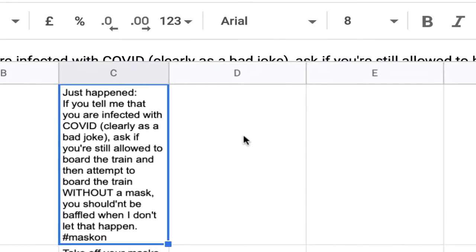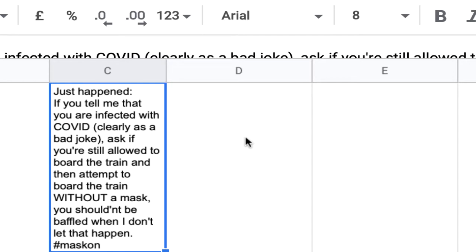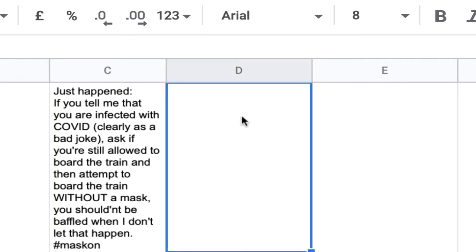Let's look at this tweet. This one seems particularly interesting in that it seems to be reporting on some kind of incident, something that just happened. So there's a kind of anecdote in here. And I might code this as something like, well, it seems like this person is offering a report or telling a story. It may be that this is a personal experience that someone has had related to masks. So that would be useful for me to keep track of, as opposed to somebody posting a kind of PSA type tweet. So I might code this as a story or a kind of reporting.